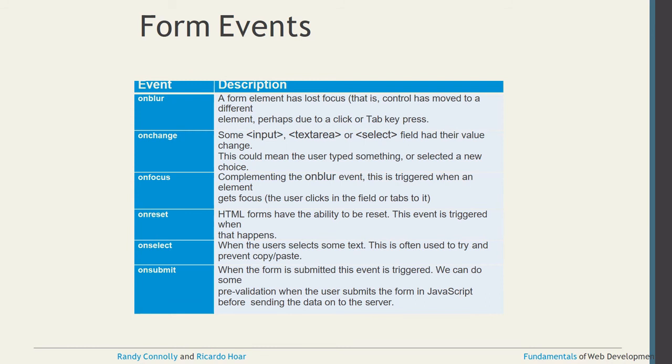And onsubmit: when the form is submitted, this event is triggered and we can do some pre-validation. When the user submits, whatever you are submitting, we can check with the help of JavaScript whether all this information is in the proper format or not. So this is one kind of pre-validation before the user submits.